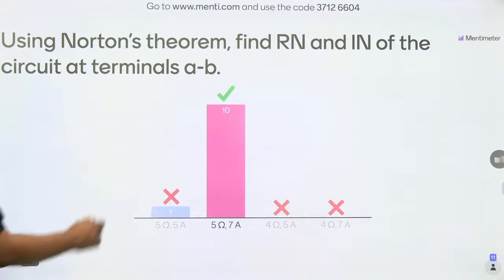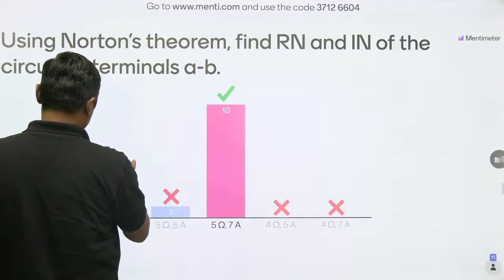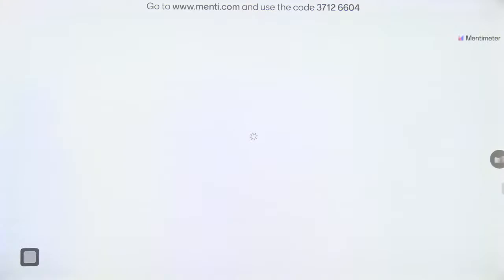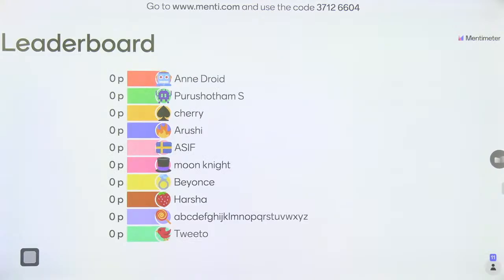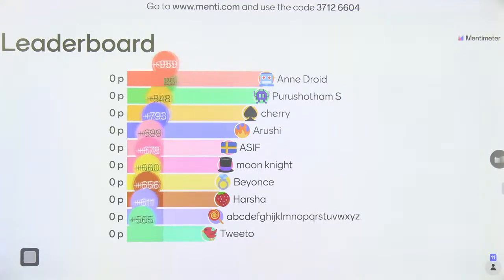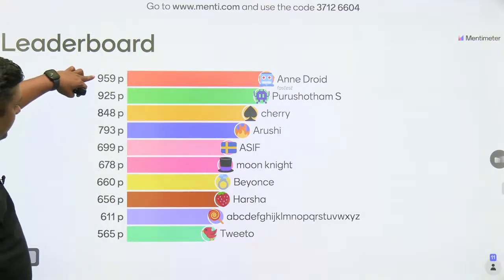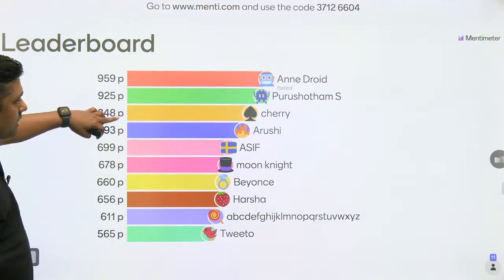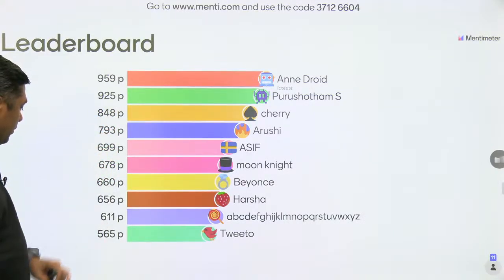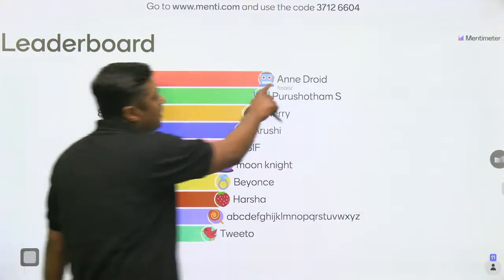Now according to the leaderboard, which one is the fastest response? So this is the point. Purushottam S 925 Android. Now this is the fastest one, 959 points. Then second one, Cherry, Arusi, Asif, Moon Knight, Harsha and the Twitter. That is the number, total 10 responses here, right? And the fastest given by the Android.